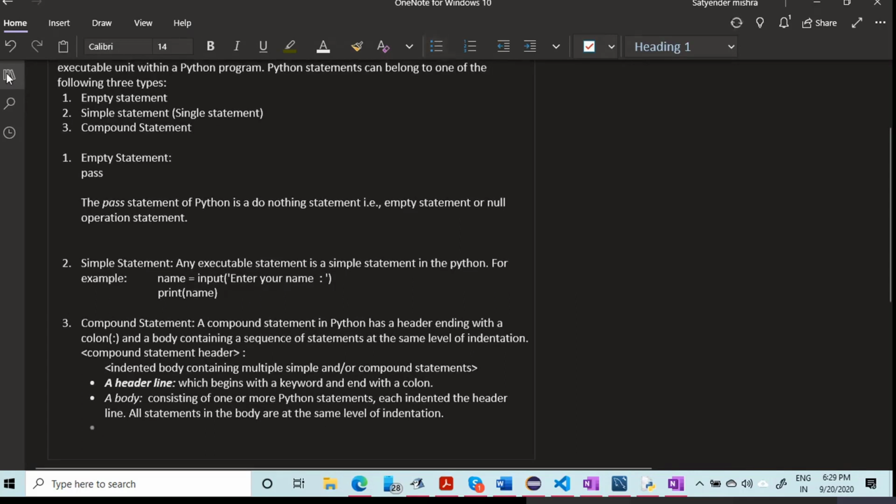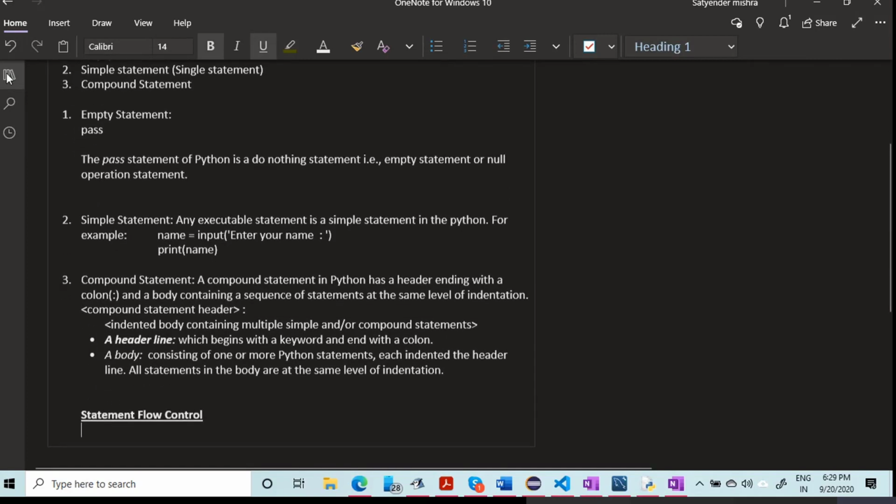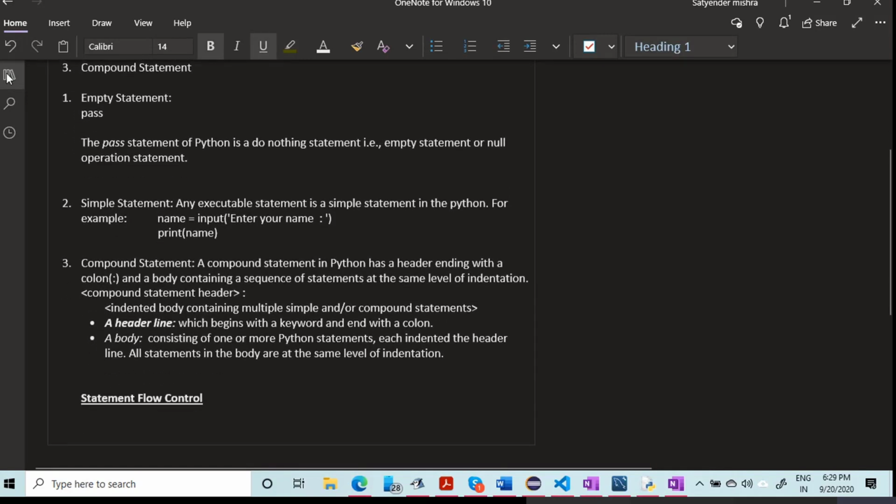So the next topic which we are going to study is statement flow control, which is a very important topic. Here we have three things, right? In a program, statements may be executed sequentially, selectively, or iteratively. Every programming language provides constructs to support sequence, selection, or iteration.